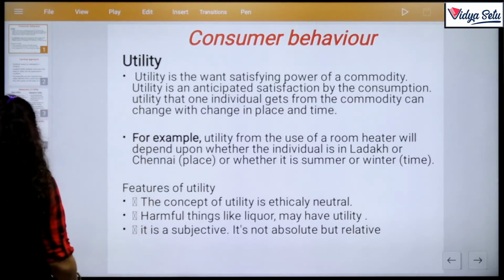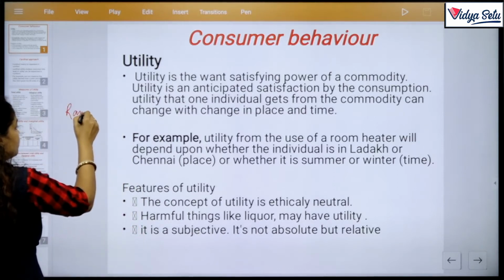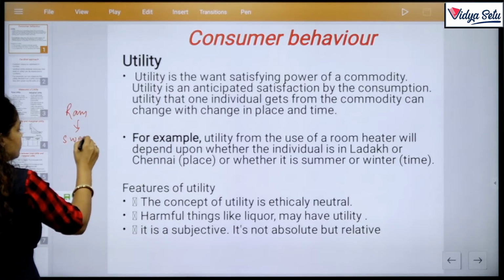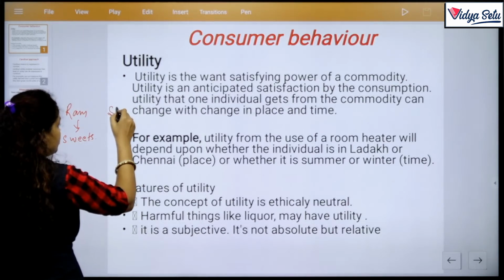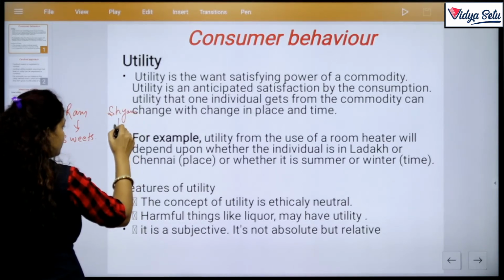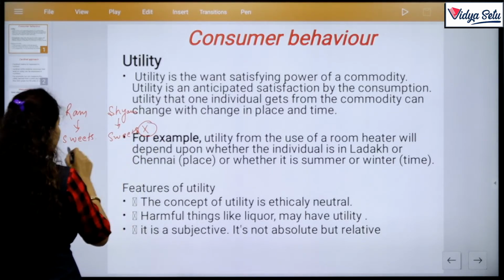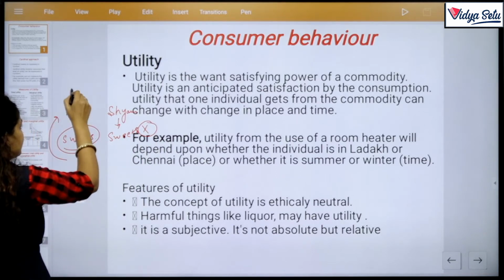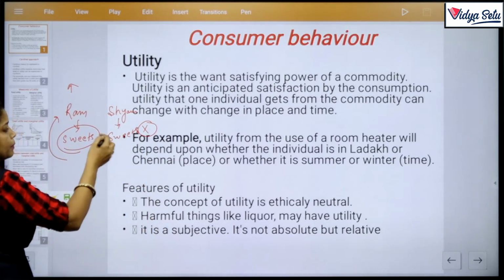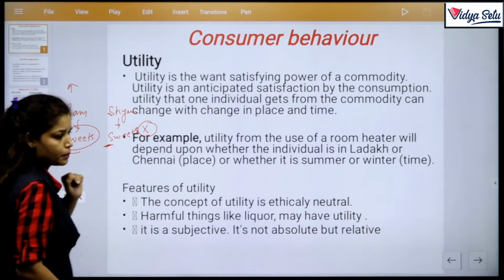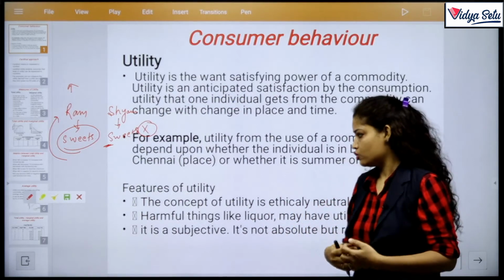Ram wants sweets more, whereas Mr. Sham doesn't like sweets much. So for sweets, the utility for Ram is increased, sweets possess utility for Ram, but sweets can't possess utility for Sham. That is subjective. According to the subject, the utility also changes. Clear?